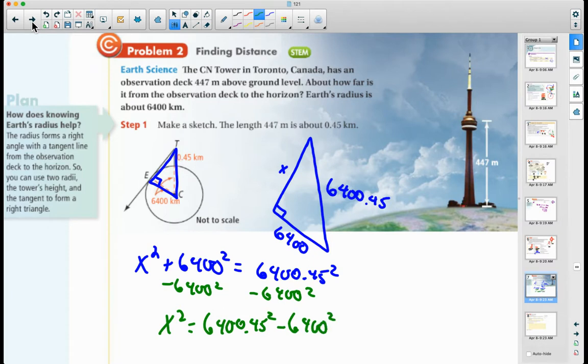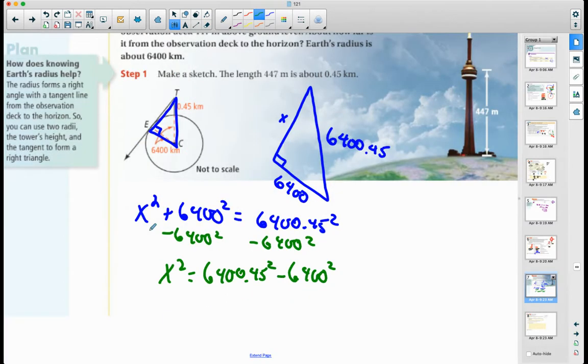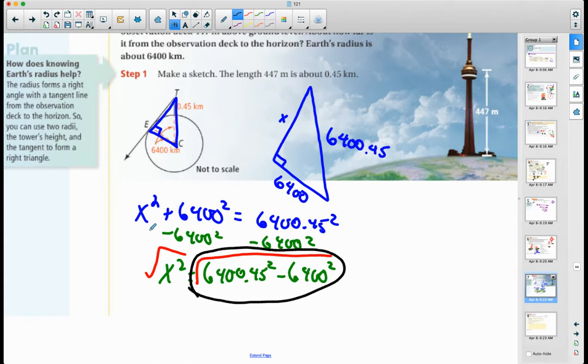I'm not going to work those out by hand because those numbers are going to be pretty darn big. So now I'm going to take the square root to get x completely by itself. So there's my answer for x right there. So I'm just going to plug that into Desmos. You can't see that right now, but you can see what I'm getting here.